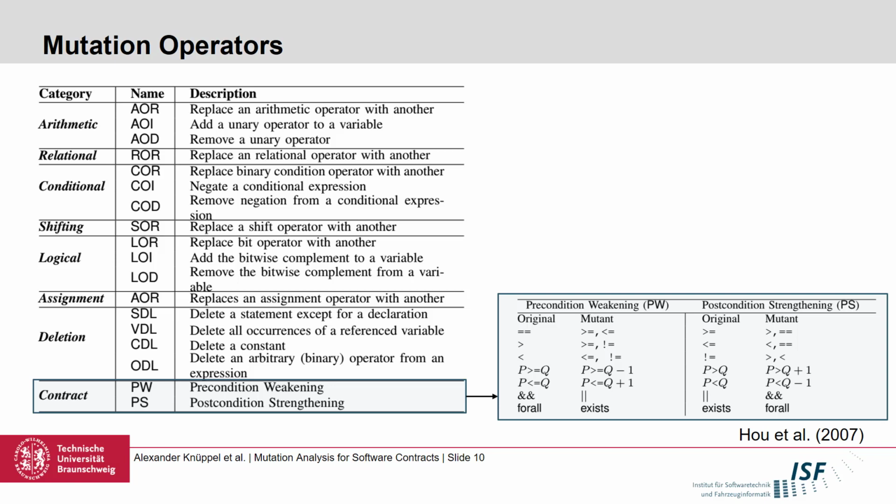It is also clear that we only want to weaken preconditions, so allowing more inputs, and strengthening the postconditions, so to be more precise or closer to the implementation. And the question here is whether we can easily identify more precise specifications through these operators.